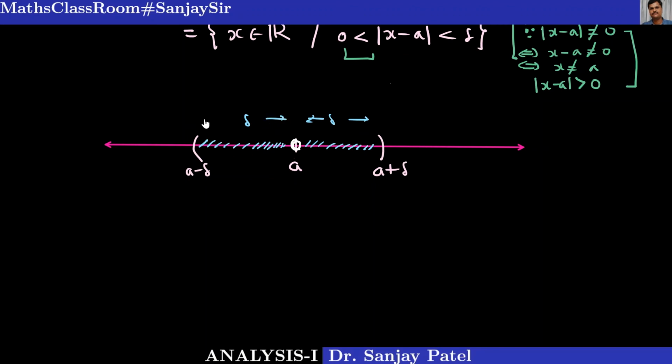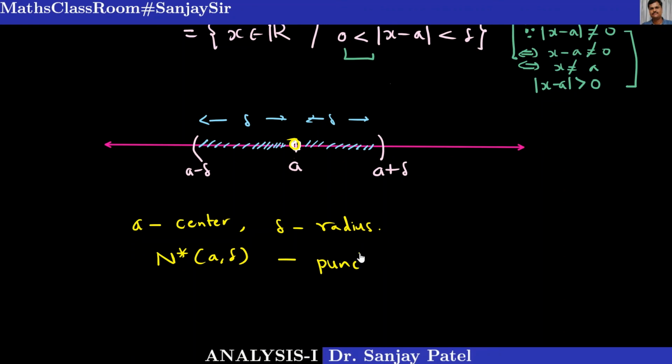So that's why A is also known as the center. A is called the center of this neighborhood, and delta is also known as the radius. Just remember these terms. Sometimes you will find A called the center, and delta called the radius of the neighborhood. Okay, and we are not considering this point, remember. So this is our N star A comma delta, the deleted neighborhood. It is also known as the punctured neighborhood of A.